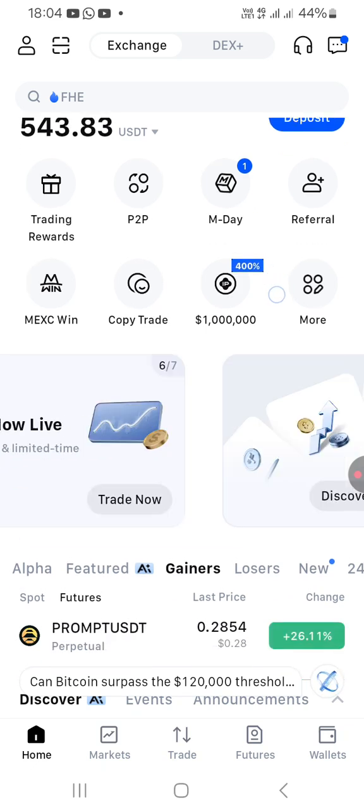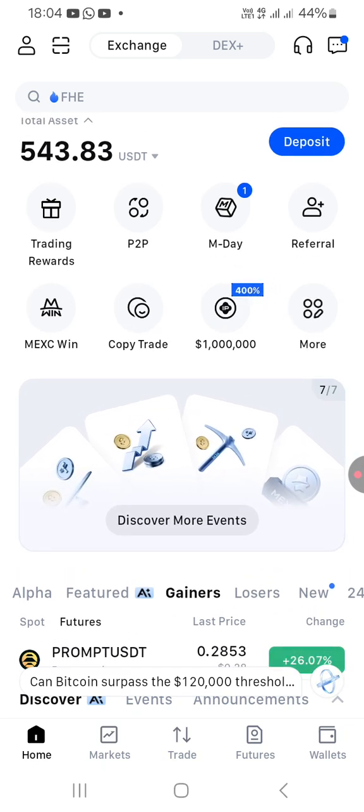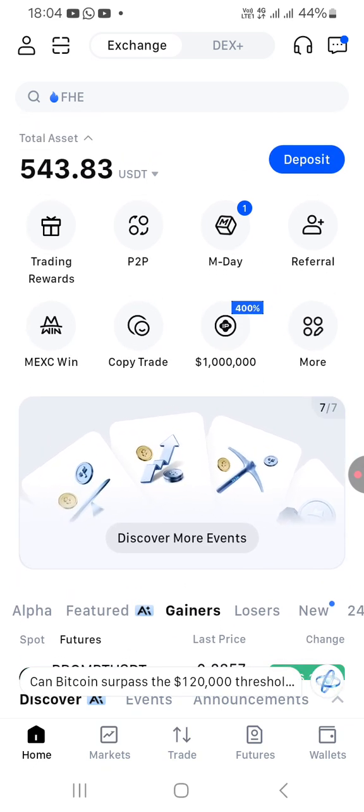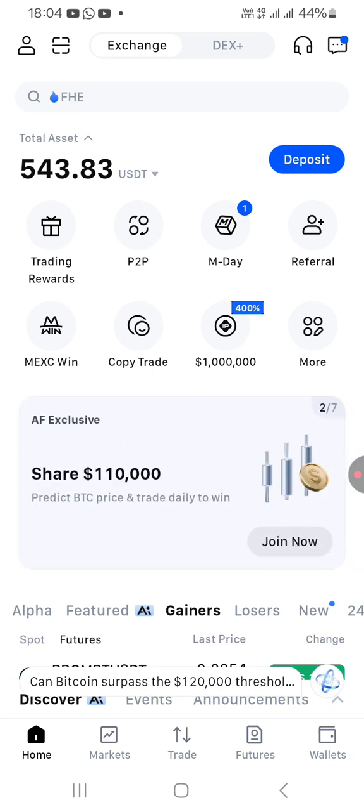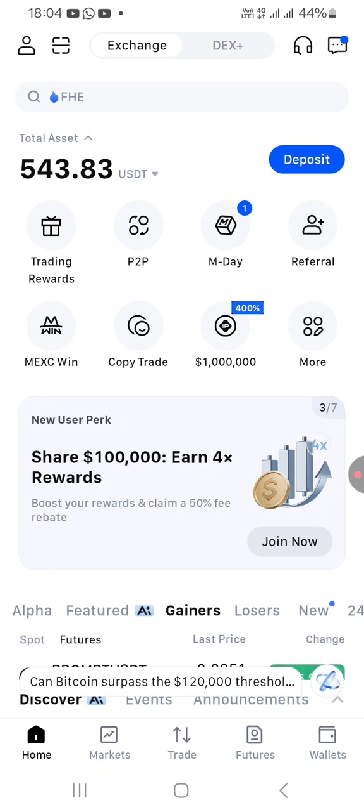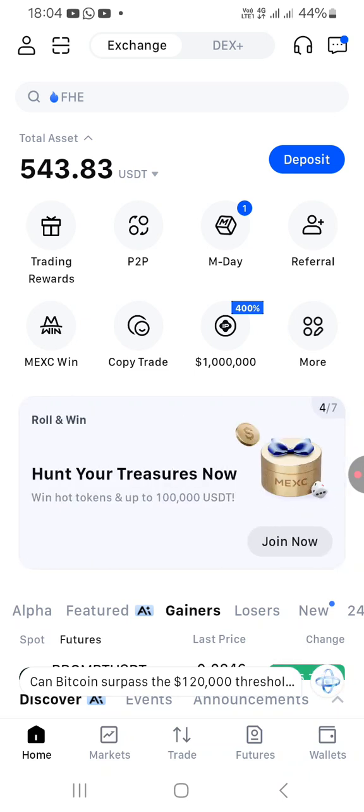So this one I decided to just use $500. As you can see now, it's telling me my total asset is now 443. So it means I've made that $43. If I go and close all my positions, this will be the amount that will be left for me, and I can say this is the amount I've made. But I think most of them have not gotten into profit yet; they are still in losses. So I have to keep waiting for it.